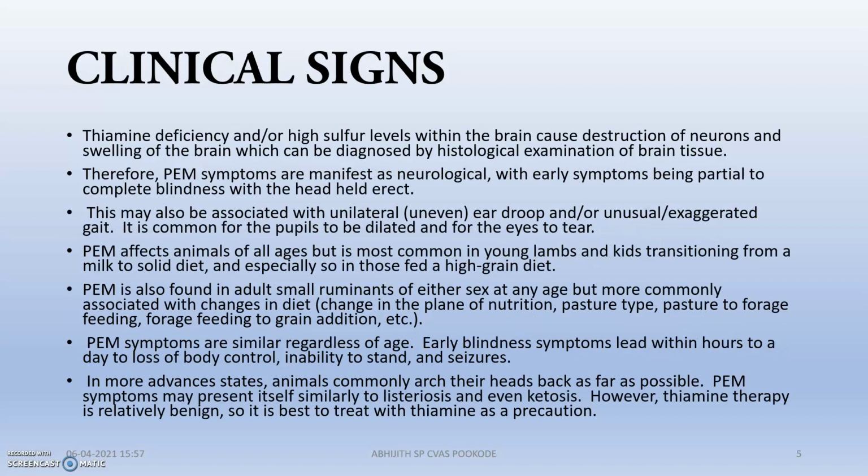So moving to the clinical signs, actually the thiamine deficiency or the high sulfur levels within the brain can cause neuronal destruction that can cause swelling of the brain, which is a very important case in PEM, which is actually diagnosed by the histological examination of brain tissue. It will affect animals of all ages, but it is very common in young lambs and kids which are in a transition period from milk to a solid diet, especially when they are fed a high grain diet. PEM is also found in adult small ruminants of either sex, male or female.